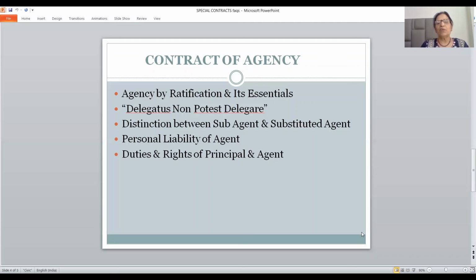So rights of the principal are the duties of agent and duties of the principal are the rights of agent. One of these two has been asked in the previous examinations. Duties and rights of principal or duties and rights of agent.